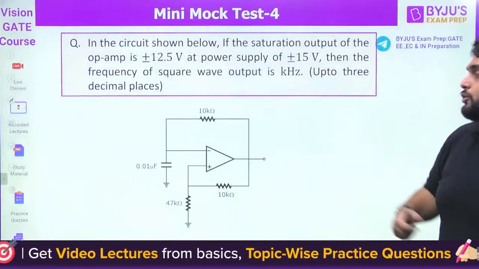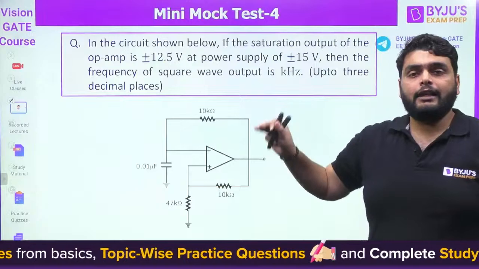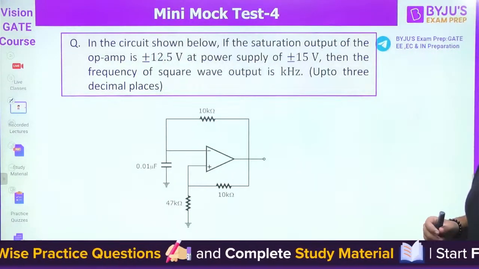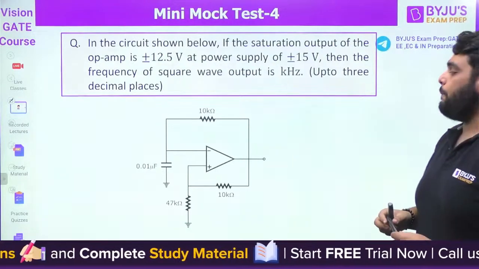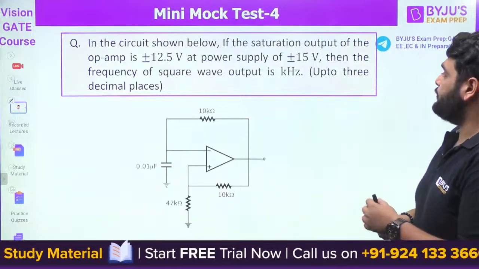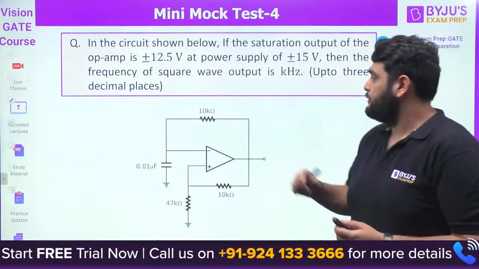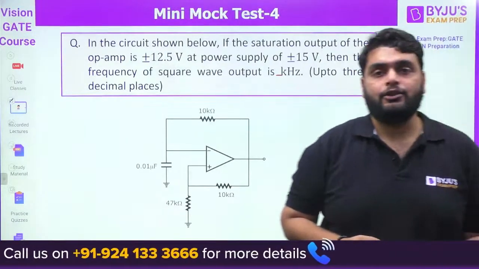This is the first question on your screen. Read the question carefully and give me the answer. In the circuit shown below, if the saturation output of the op-amp is 12.5 volt at power supply of plus minus 15, then the frequency of the square wave output is dash kilohertz.